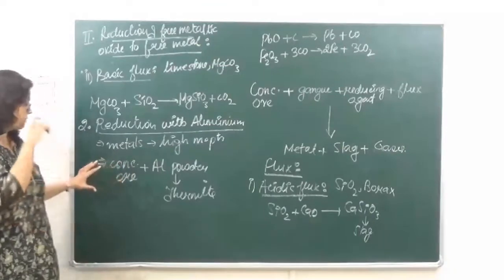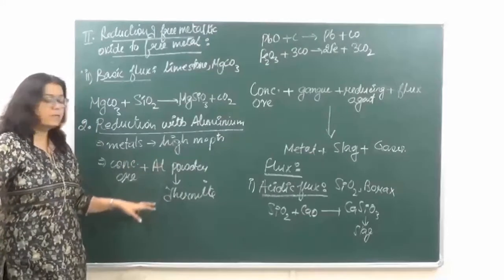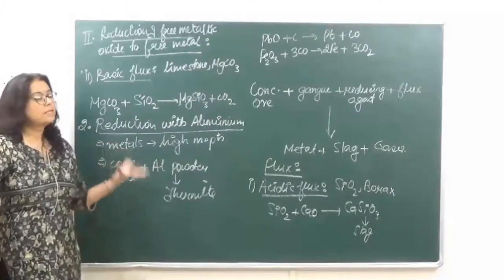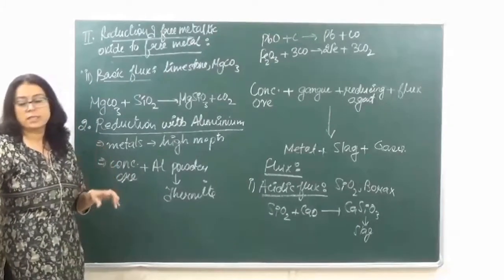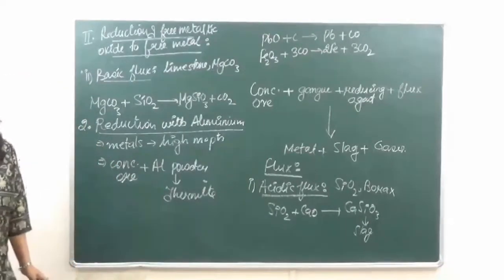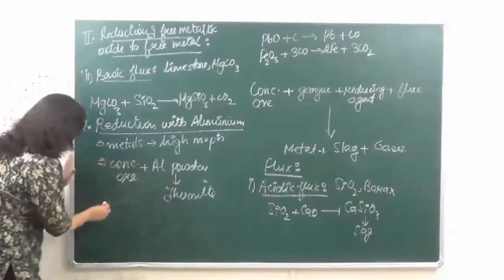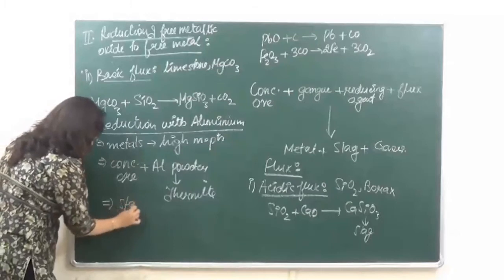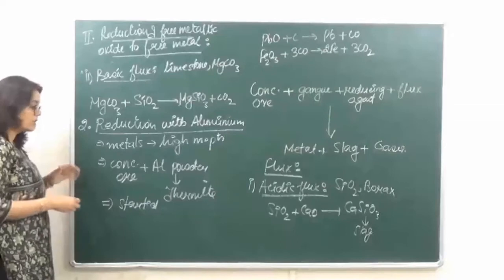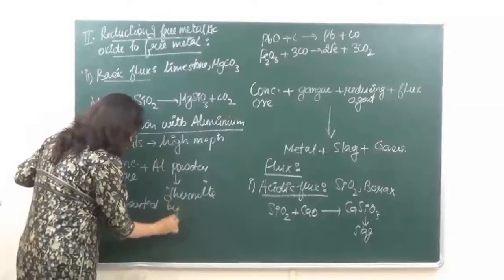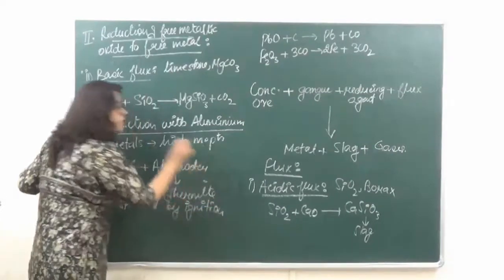Alright, so what have we done? We've taken the concentrated ore, uske saath we have mixed aluminium powder. This aluminium powder that is known as the thermite, we take it in a steel crucible and we put it on a sand bath. So this is going to be the first step. The next step is then the reaction mixture is started. The reaction is started by ignition.